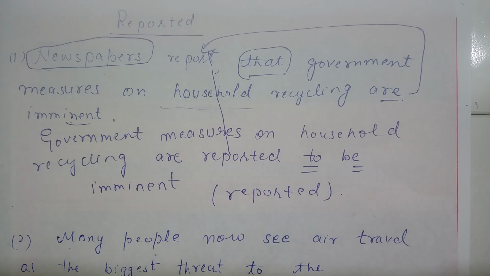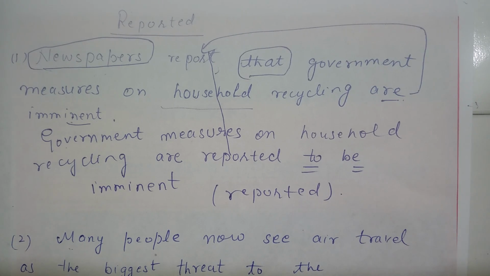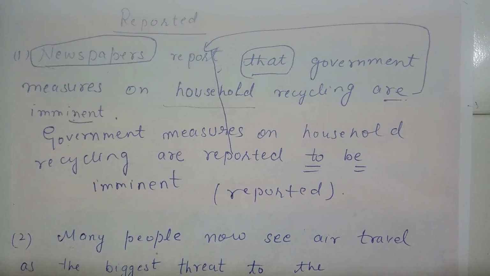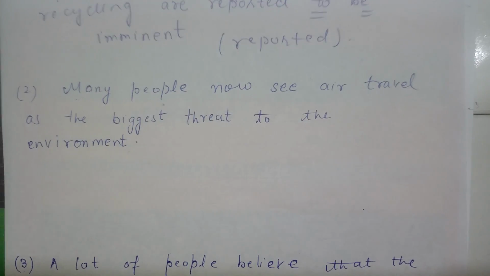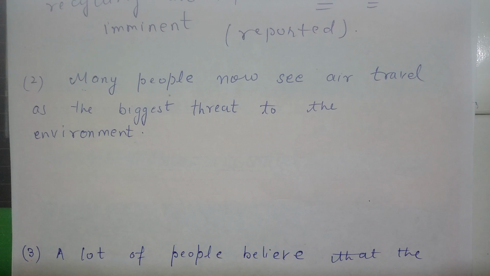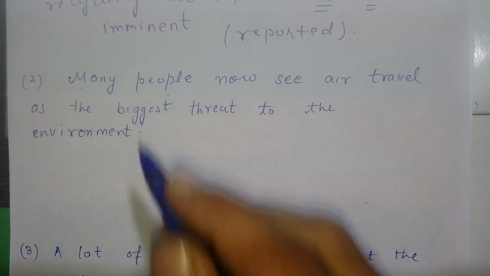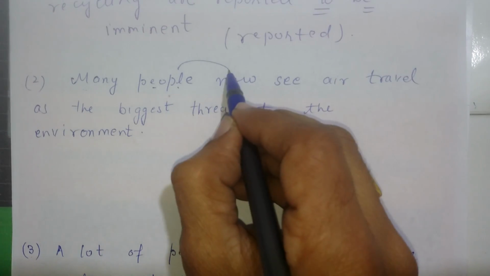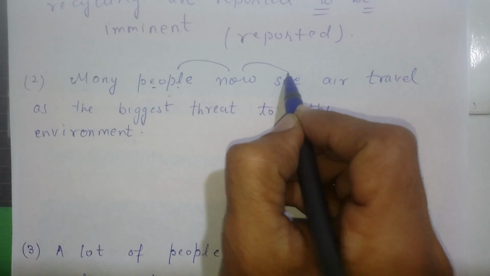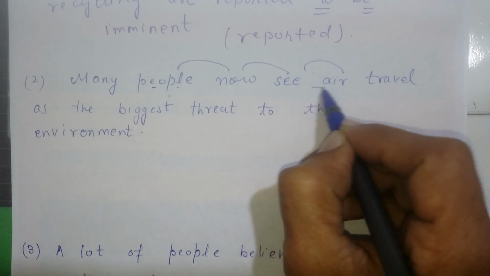Fine. So that's why I have taken a kind of example related to reported here. Now next: many people now see air travel as the biggest threat to the environment. I agree. Again, many people now, after that see, then air. So I am going to start.